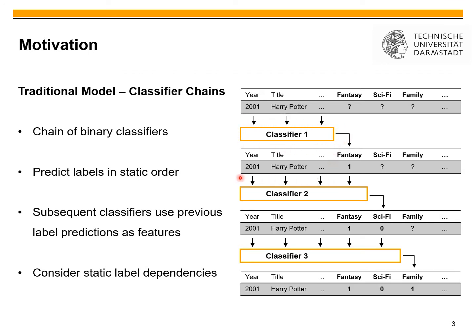The next classifier also uses the default features, but adds the predictions of the previous classifier also as features, with the task to predict the next label. And this step continues until all labels have been predicted. This classifier chain approach predicts labels in a static order, and the advantage is that these subsequent classifiers can use predictions of the previous classifiers as input features, and this allows the classifier chains to consider static dependencies between these labels.